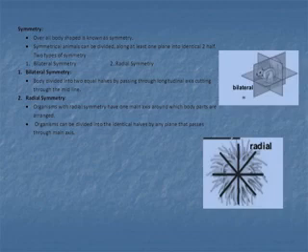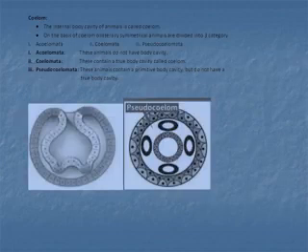Radial symmetry means that type of symmetry in which the body divides into two equal halves with the help of a main axis, and that is known as radial symmetrical. An example is phylum Cnidaria.